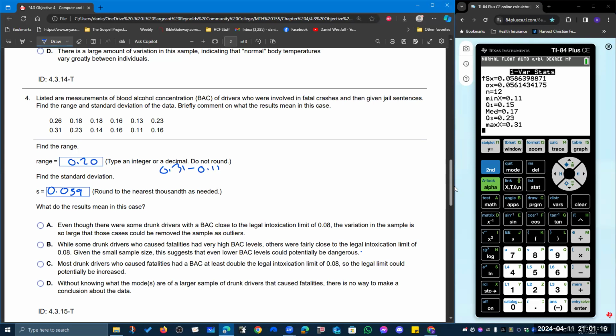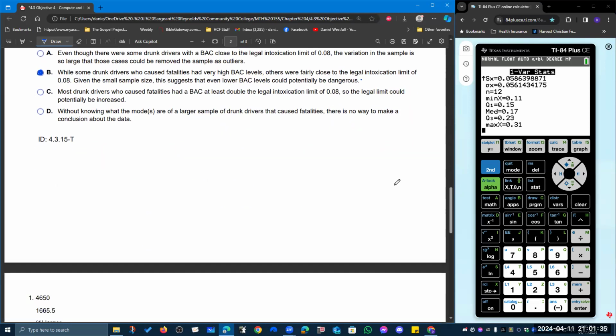While some drunk drivers who cause fatalities have very high BAC levels, others were fairly close to the legal intoxication limit of 0.08, and given the small sample size, this suggests that even lower BAC levels could potentially be dangerous. So that's it.